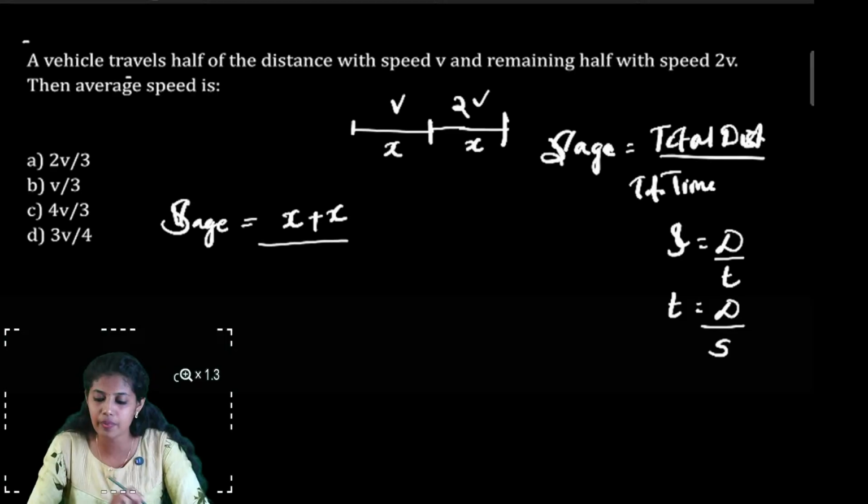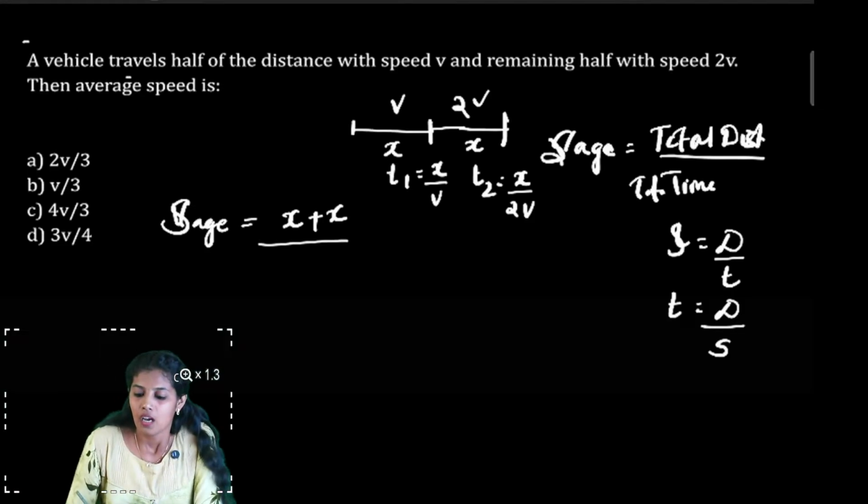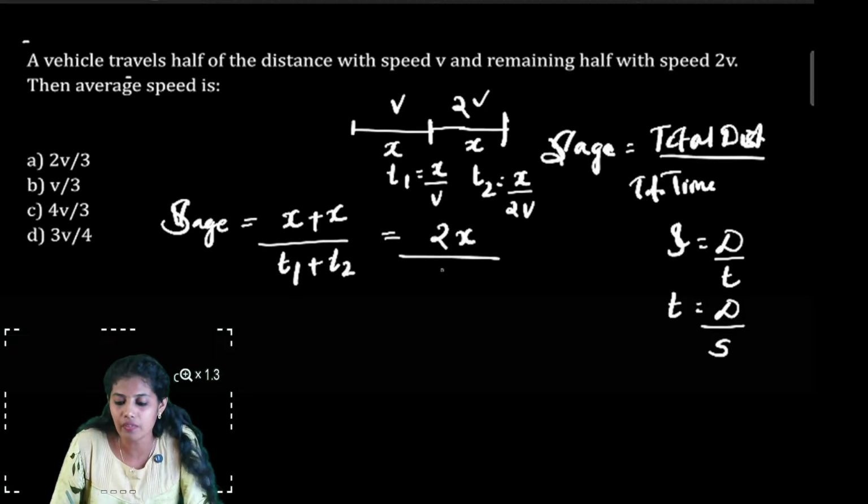And the total time will be, the first time T1 is equal to distance by speed, that is x by v. And T2 will be x by 2v. So the total distance by total time will be x plus x, 2x, by t1 plus t2, that is x by v plus x by 2v.